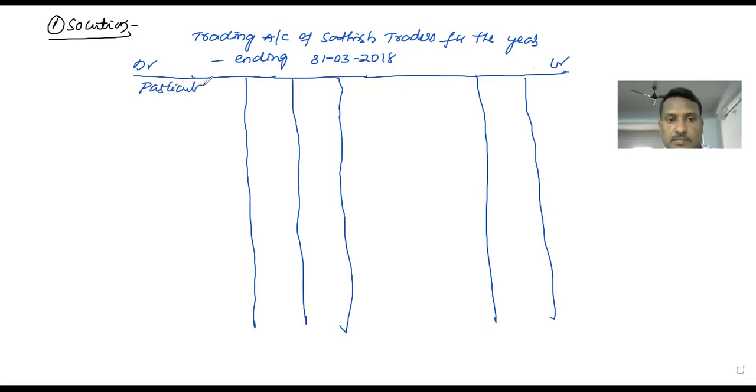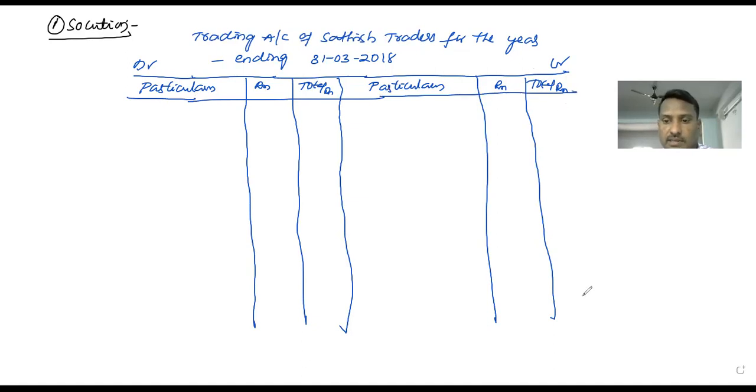Particulars, rupees, total rupees, particulars, rupees, total rupees. Yes, this is the pro forma of the trading account, right?